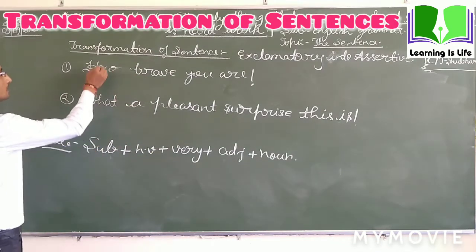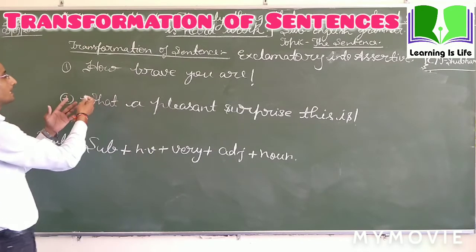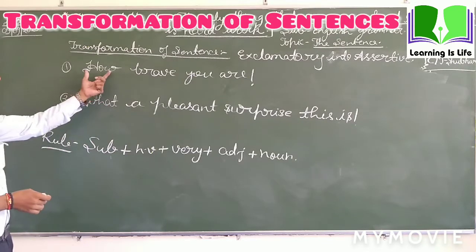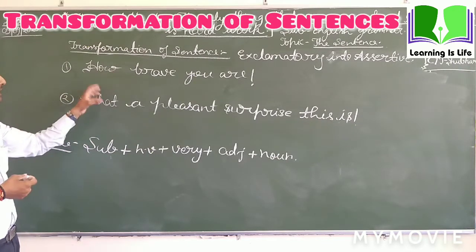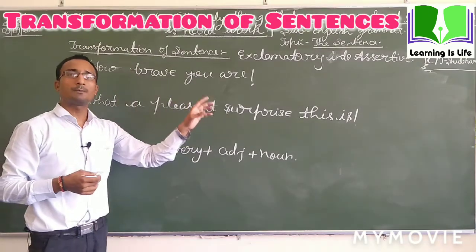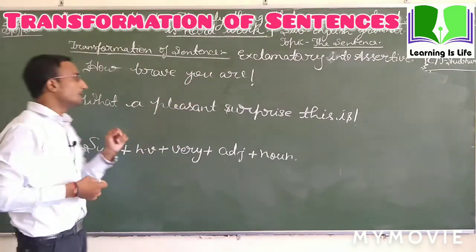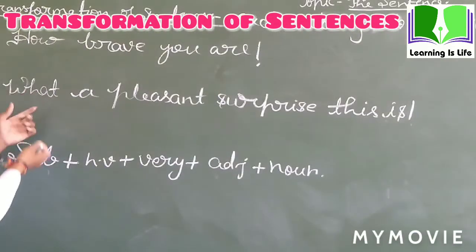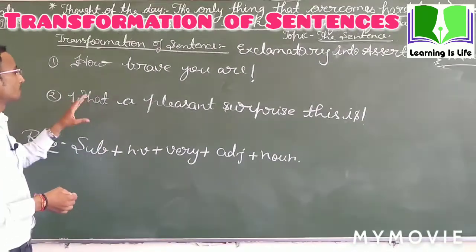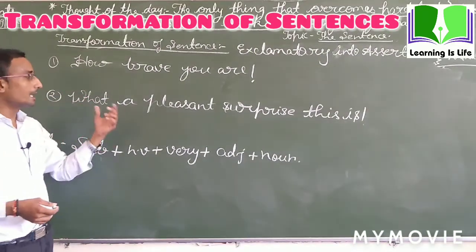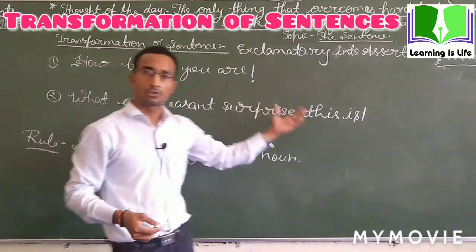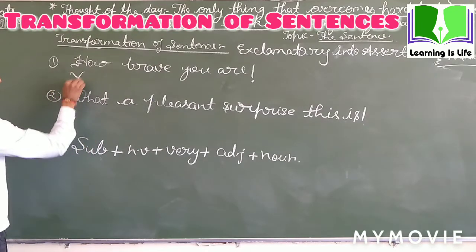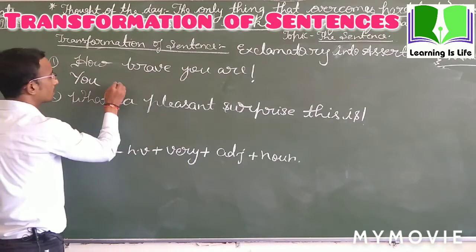Let's do this one. You are seeing that it is made of how, it is made of what. Previously I explained, when we start our sentence with how, it means there is only subject, helping verb and adjective. And if our sentence starts with what, then we have a subject, helping verb, adjective and a noun also. Let's make this: subject you, helping verb are.